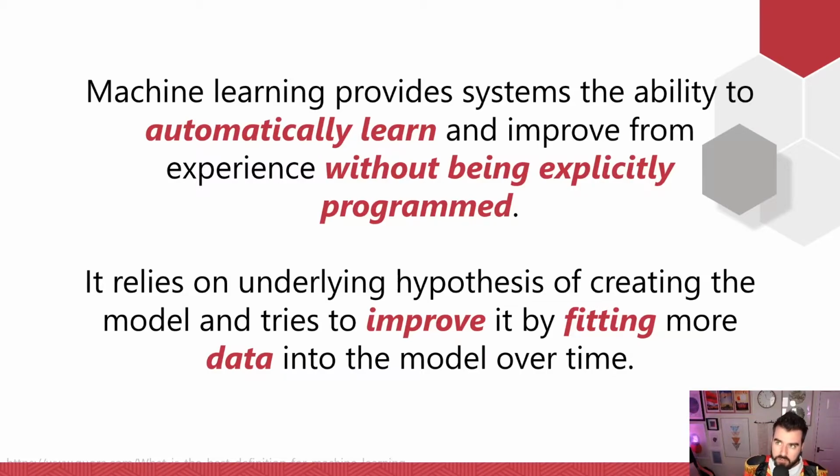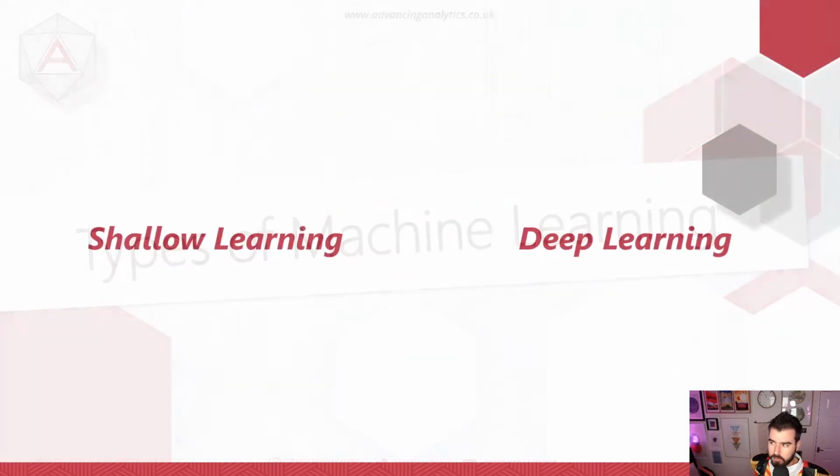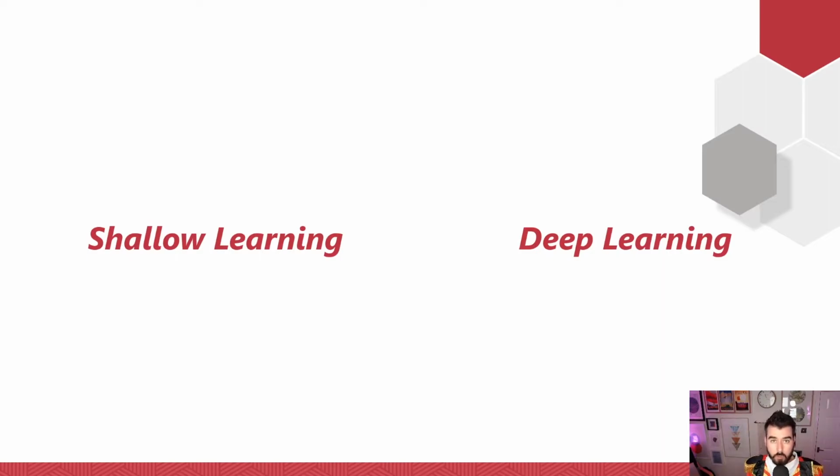Think training and fitting, they're the same thing, okay? And fundamentally, we need some data to make this all work. Right. Types of machine learning. So you can often break down machine learning into one of two ways. You have your shallow machine learning and you have deep learning. Today, we're going to focus on how you do shallow machine learning in Azure Databricks, but deep learning is possible.